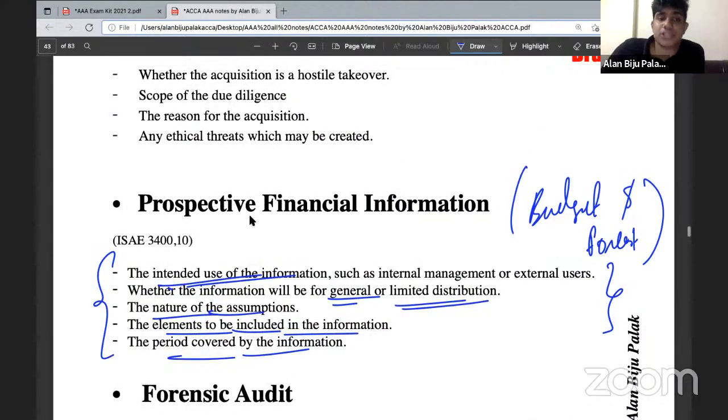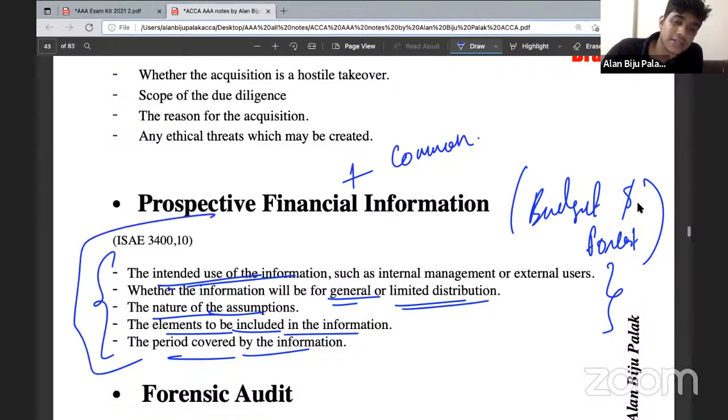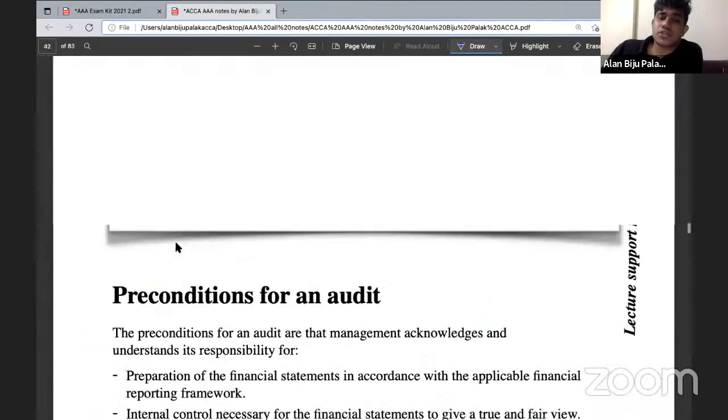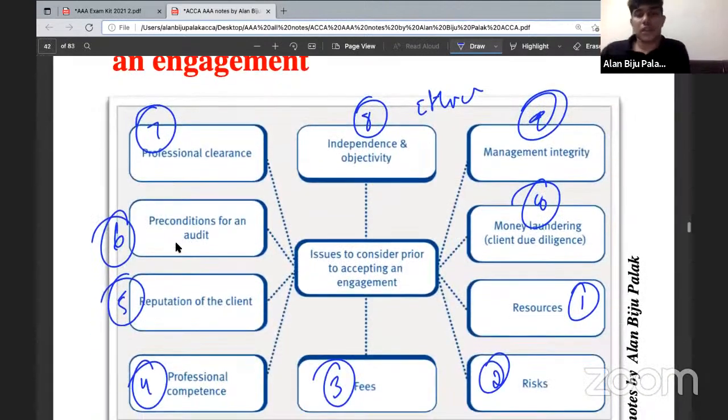While getting a question on prospective financial information, you should consider both the PFI's format, plus you must also consider the common points, which means that before accepting a PFI engagement, you should consider these factors. This will be the same in every scenario, because these are the factors that you need to consider as per International Standards on Assurance Engagement 3400. So this will remain the same in all cases. So this is a direct theoretical area. You can write this point directly and you will receive marks for that.